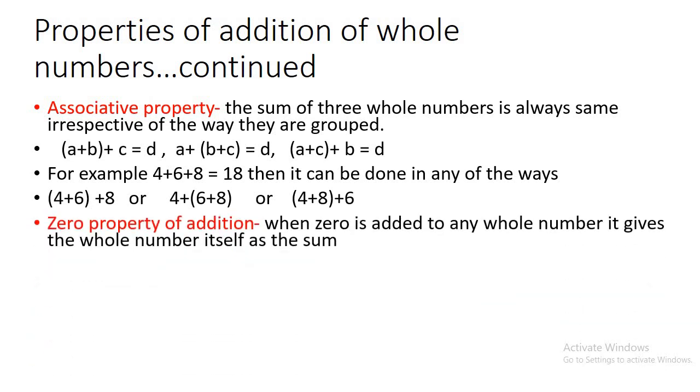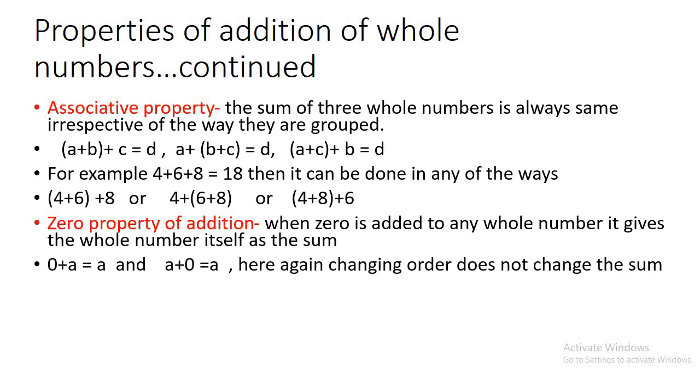Next is the zero property of addition. The zero property says when 0 is added to any whole number, it gives back the same whole number as the sum. 0 plus A gives you A, and also A plus 0 again gives you A. Here changing the order does not change the sum. If you take 0 first, or you take 0 at the second place, the answer still remains the same.